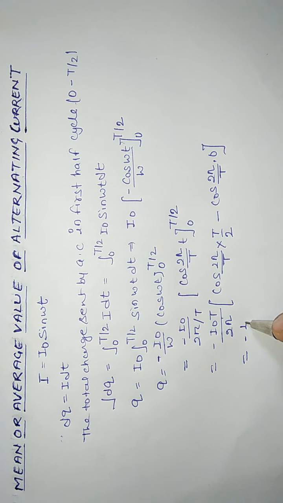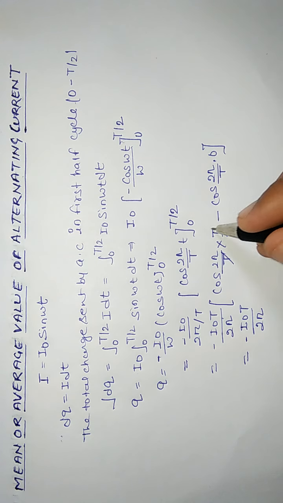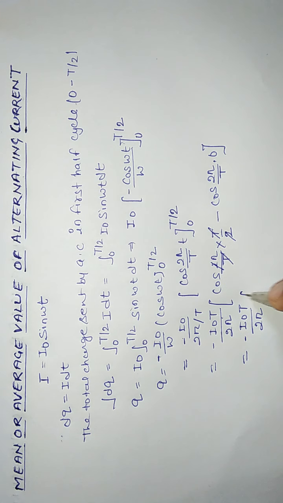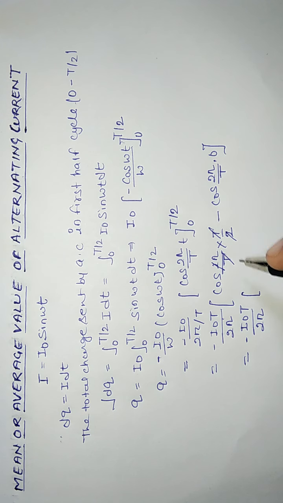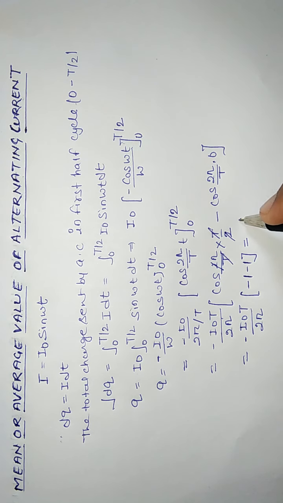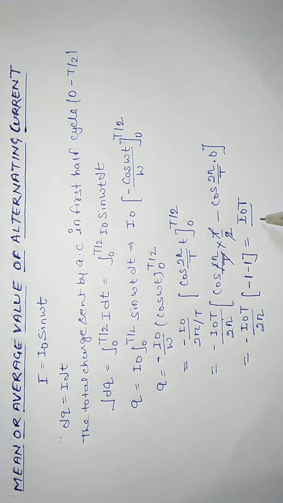Or it is minus I naught T upon 2 pi, this T will cancel T, 2 will cancel 2, and it will be cos pi minus cos 0. As we know cos pi is minus 1, so we will get minus 1 minus 1, or it is equal to I naught T upon pi. So the value of q is I naught T upon pi. It can be written as equation number 1.